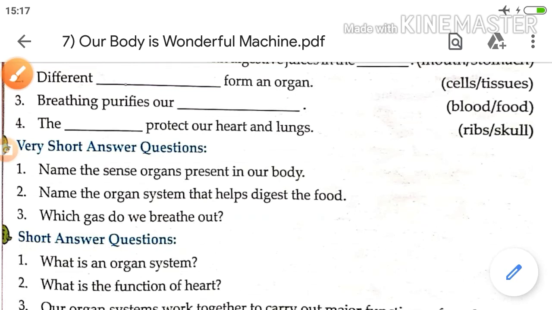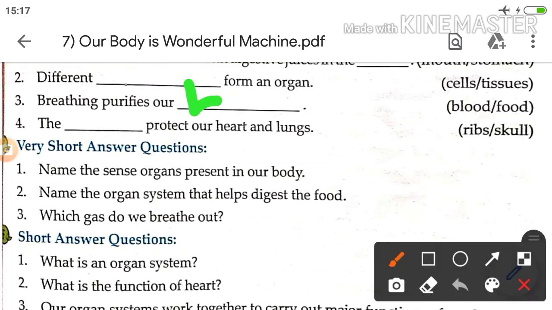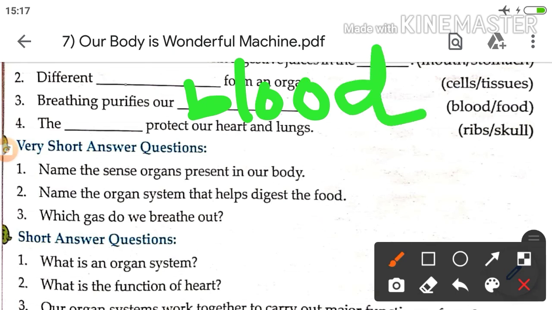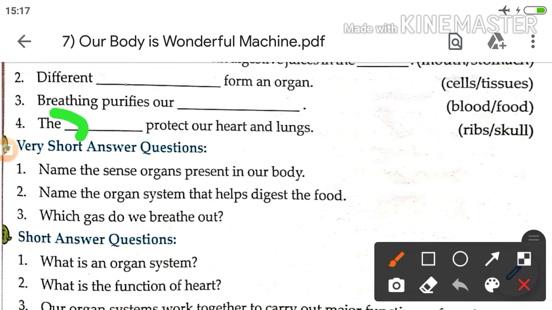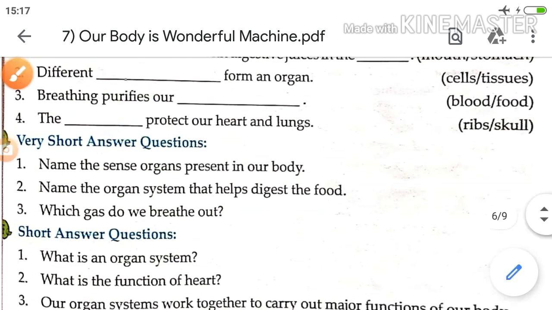Breathing purifies our blood. The dot dot protect our heart and lungs. Ribs protect our heart and lungs.